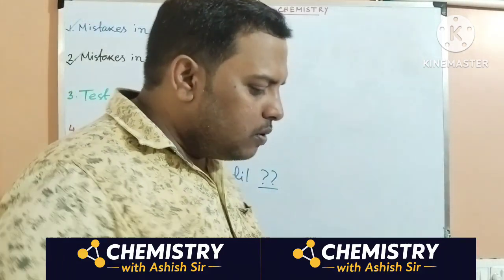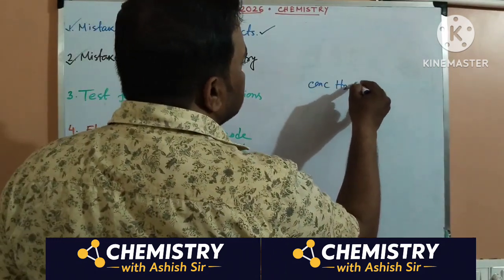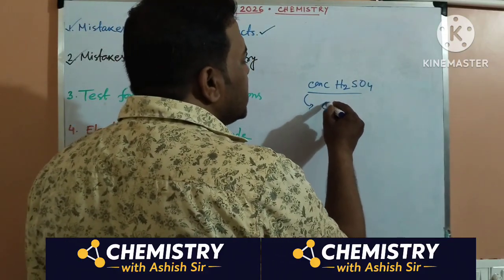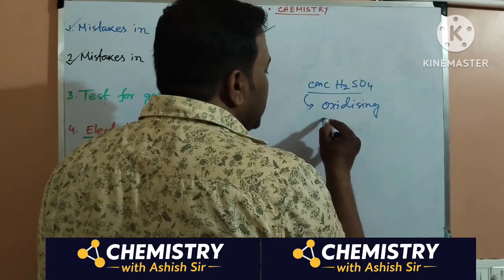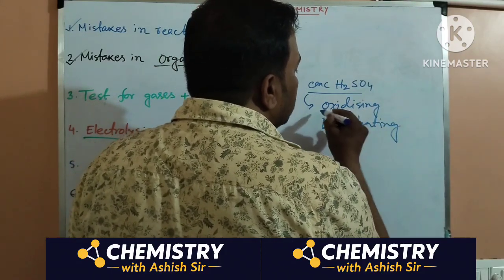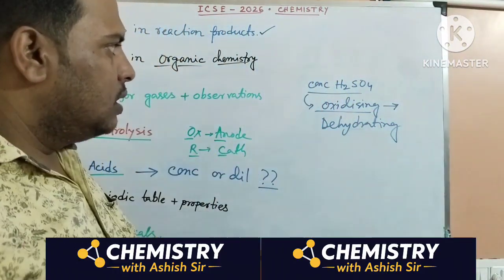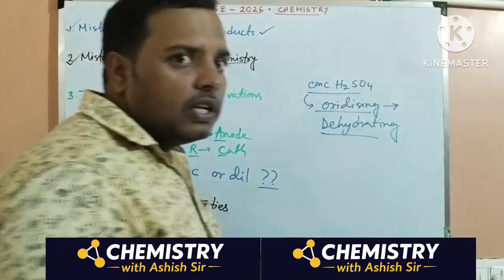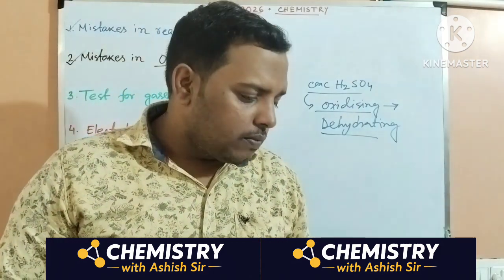Then the role of concentrated sulfuric acid. Concentrated sulfuric acid has various roles, such as it is a good oxidizing agent. Concentrated sulfuric acid is an oxidizing agent. Also, it is a dehydrating agent. So whenever you use it as an oxidizing agent, you must practice one equation of that. And whenever you are writing about the dehydrating agent, one equation of that, adding to sugar, it produces a black mass.